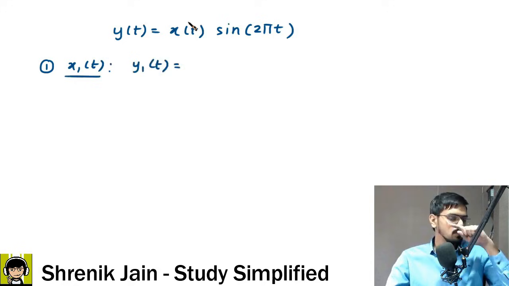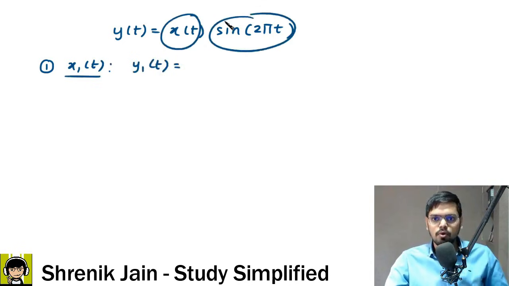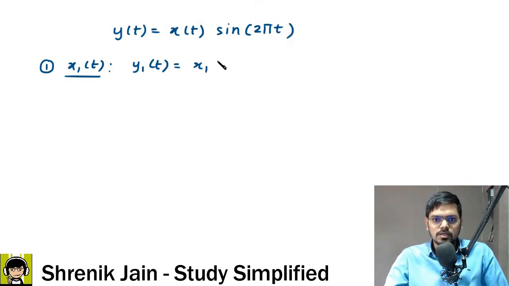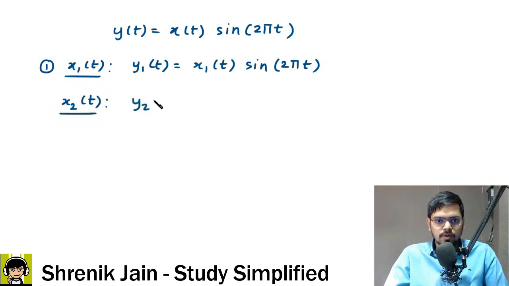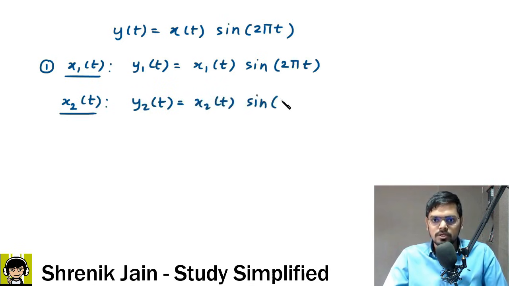So only my input is changed. This is my input, and this is my coefficient of the input. The coefficient is not changed. X of t is changed to x1 of t, and my coefficient is still sine of 2 pi t. Suppose my input is x2 of t, what should be my output? Sir, your output should be y2 of t. Only the input is changed, right? x2 of t. What about the coefficient? Sir, the coefficient is still unchanged.